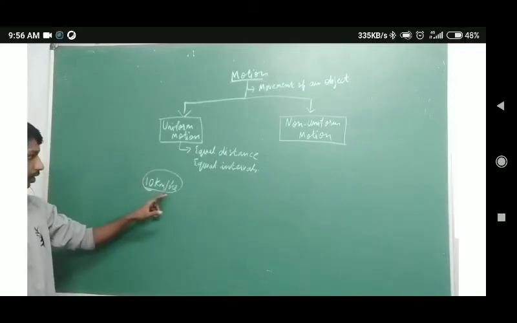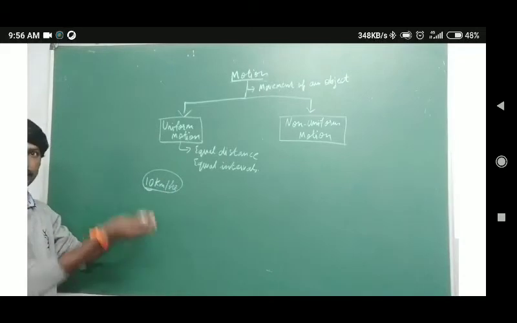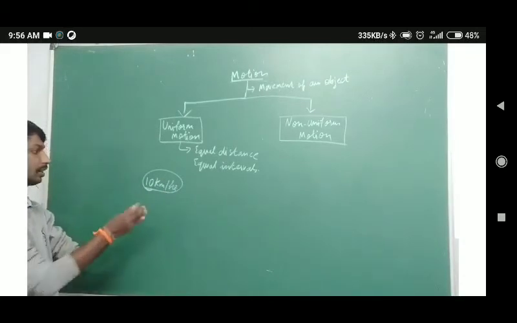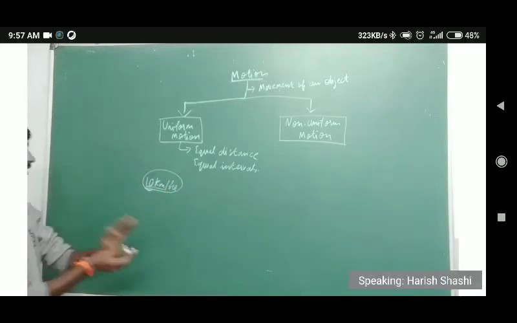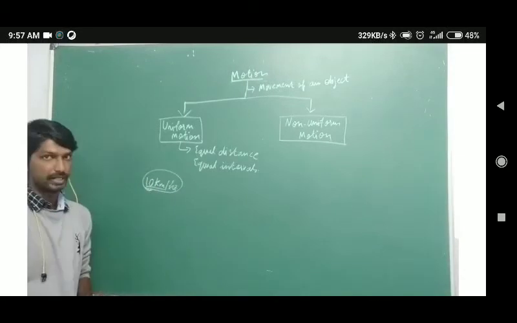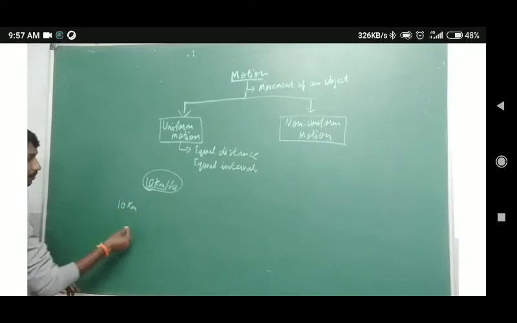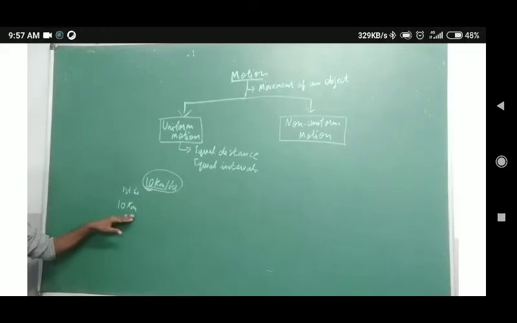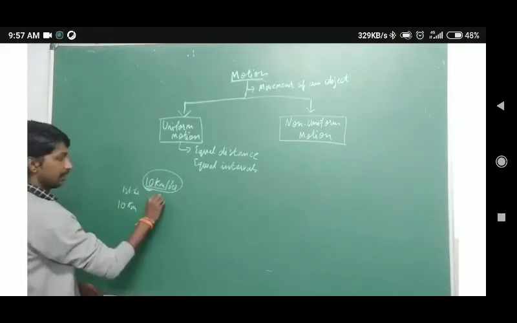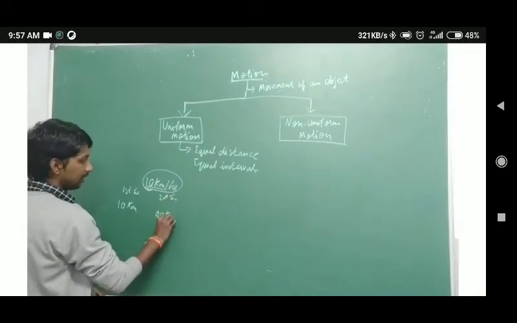For every hour, that specific vehicle is going to cover a distance of 10 kilometers. So in the first hour the object is at 10 kilometers. Then in the second hour the object covers 20 kilometers.